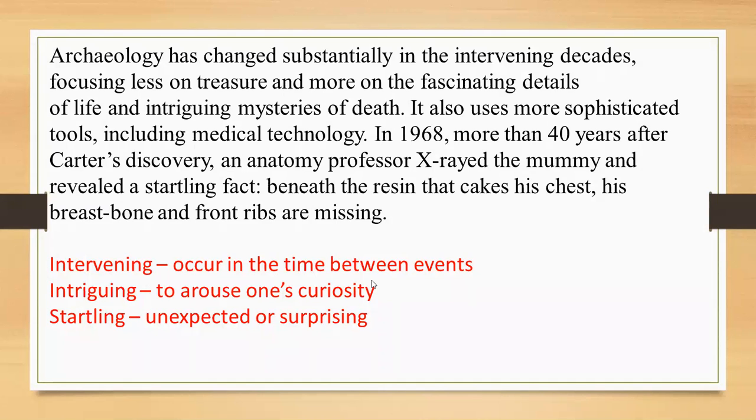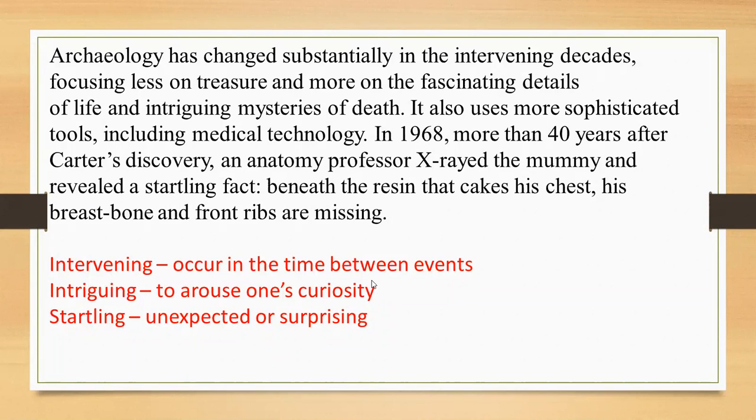In 1968, more than 40 years after Carter's discovery, an anatomy professor x-rayed the mummy and revealed a startling fact. Beneath the resin that cakes his chest, his breastbone and front ribs are missing. So what happened in 1968? An anatomy professor x-rayed King Tut's mummy and revealed that the front ribs and the breastbone were missing.